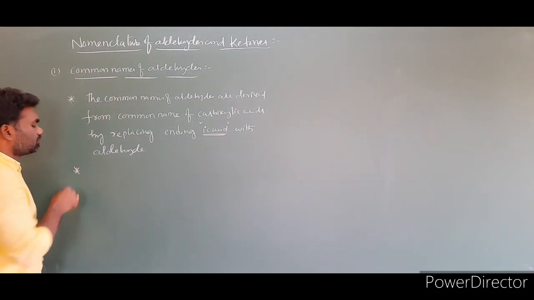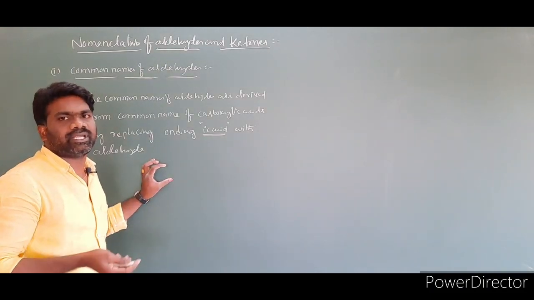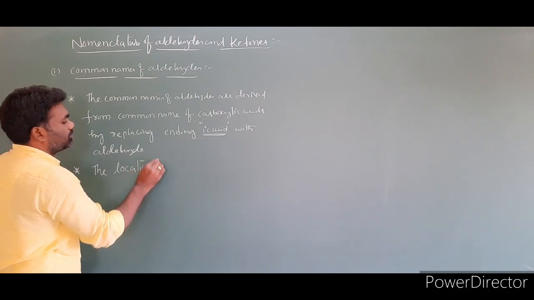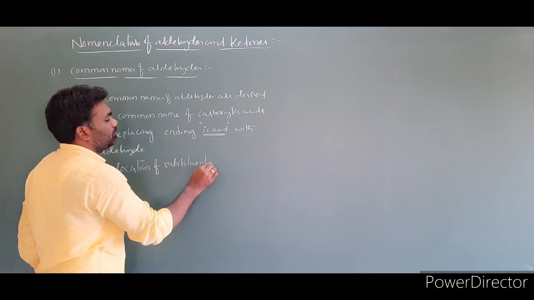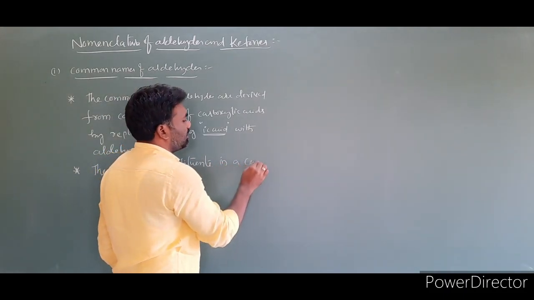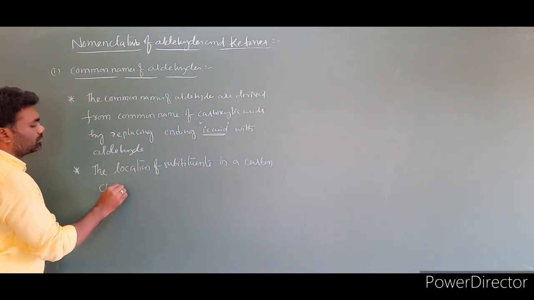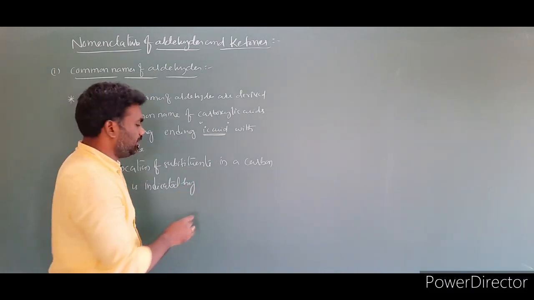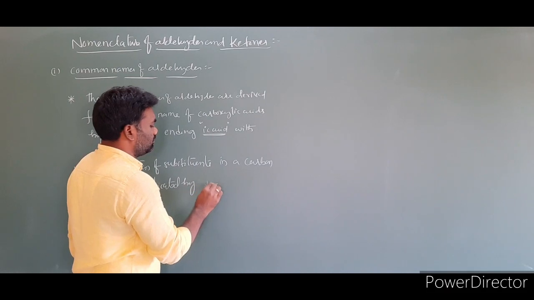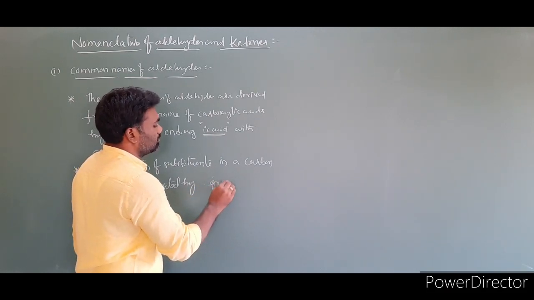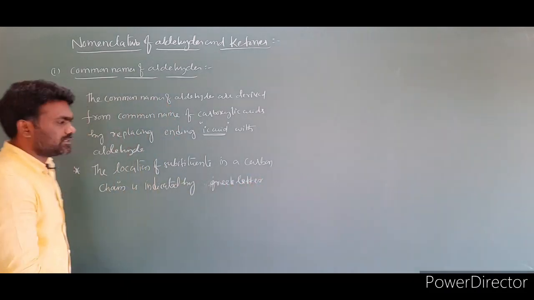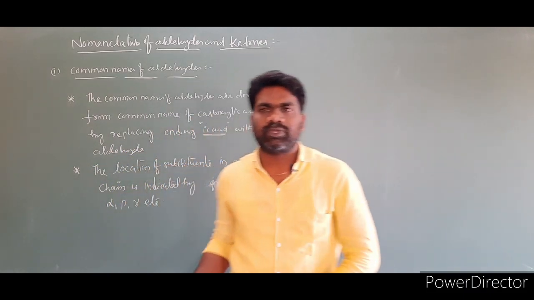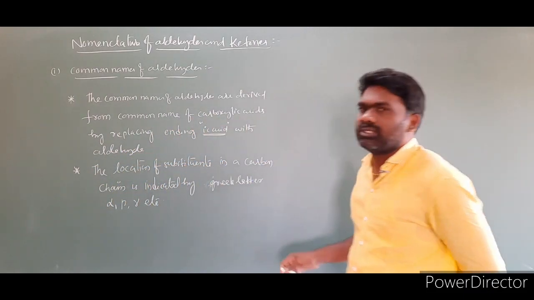Then the second rule is that the location of a substituent in a carbon chain is indicated by the Greek letters alpha, beta, gamma, etc. So these are the rules and regulations we have to follow to write the common names of aldehydes. Now let us take some examples.